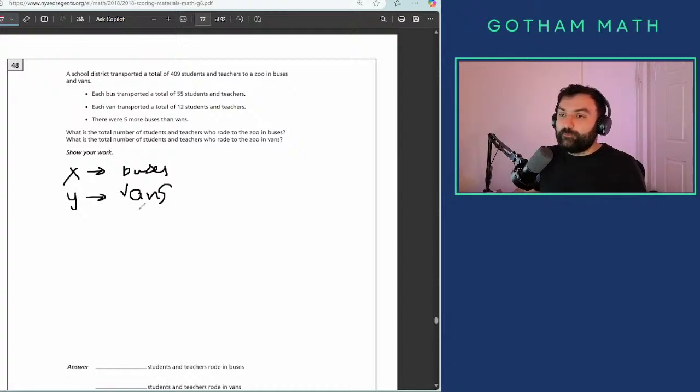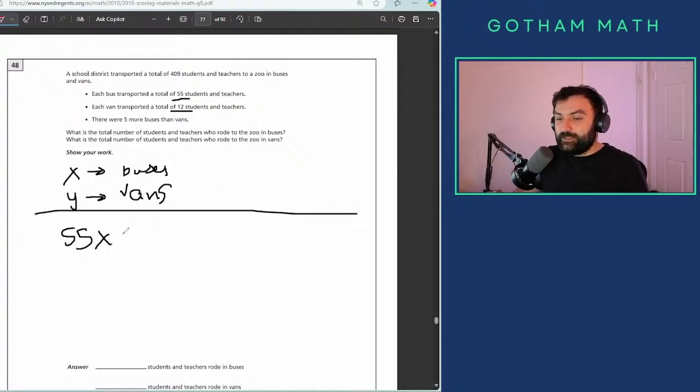And we know that a bus holds 55 students and teachers, a van holds 12 students and teachers, right? So can we do 55x plus 12y equals 409? Okay, I think we can do that. 55 people per bus, 12 people per van, and the total amount of people is 409.